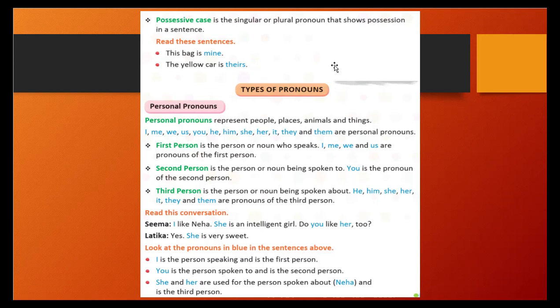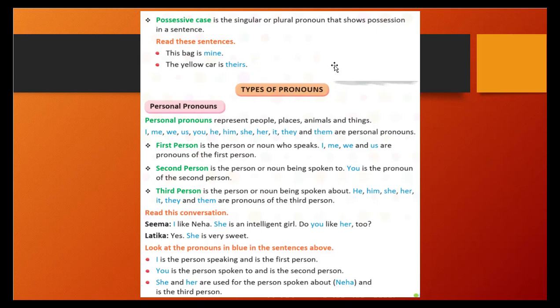In that, the first one is personal pronoun. Understand this, it is very easy to do the exercise also. Okay, so now it is personal pronoun. Personal pronouns represent people, place, animal and things. All the things, personal pronouns represent.